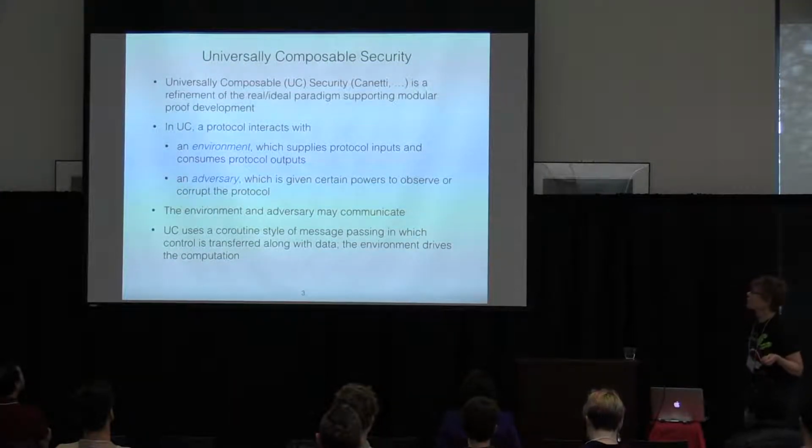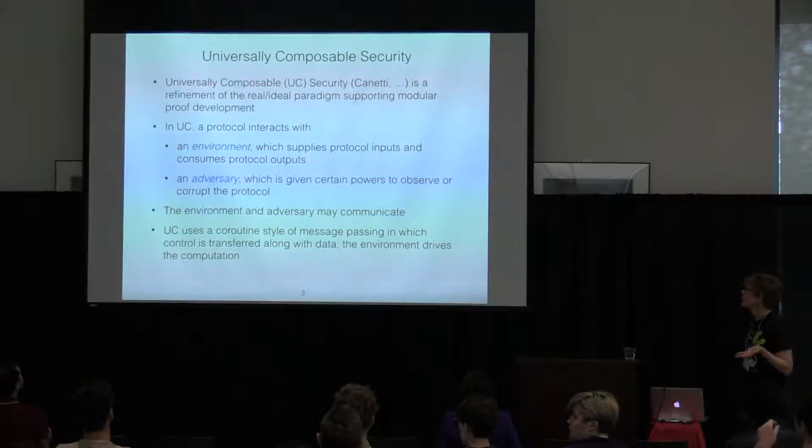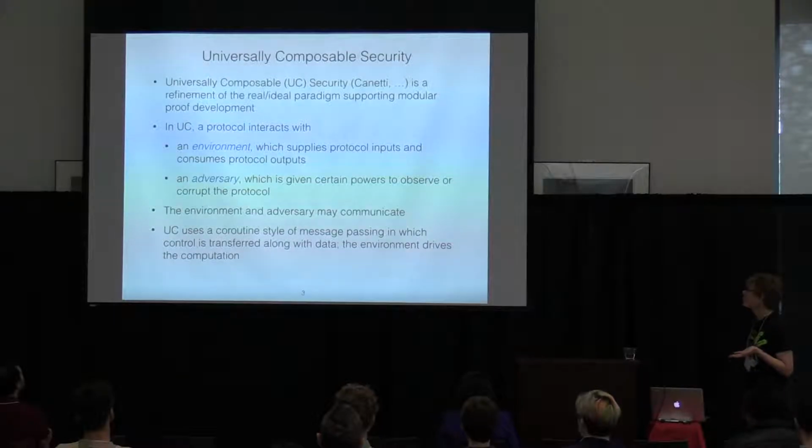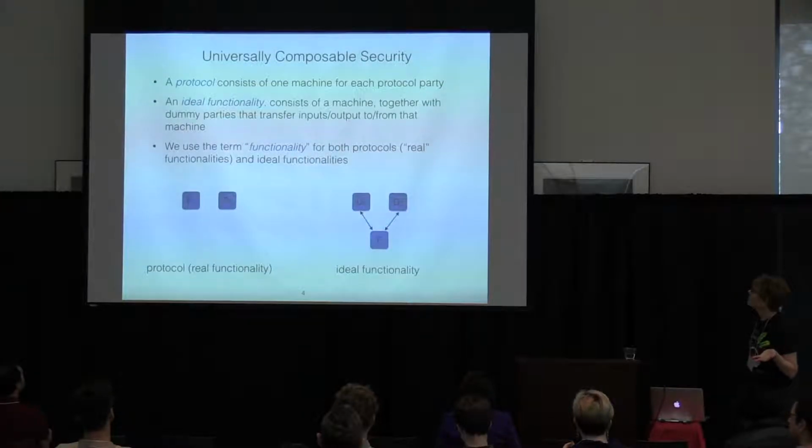In UC, a protocol interacts with two entities, an environment which supplies protocol inputs and consumes their outputs, and an adversary that's given certain powers to observe or corrupt the protocol, and the environment and adversary can work together. UC uses what I would call, as a PL person, a coroutine style of message passing, in which control is transferred along with the data, and the environment drives the show in UC.